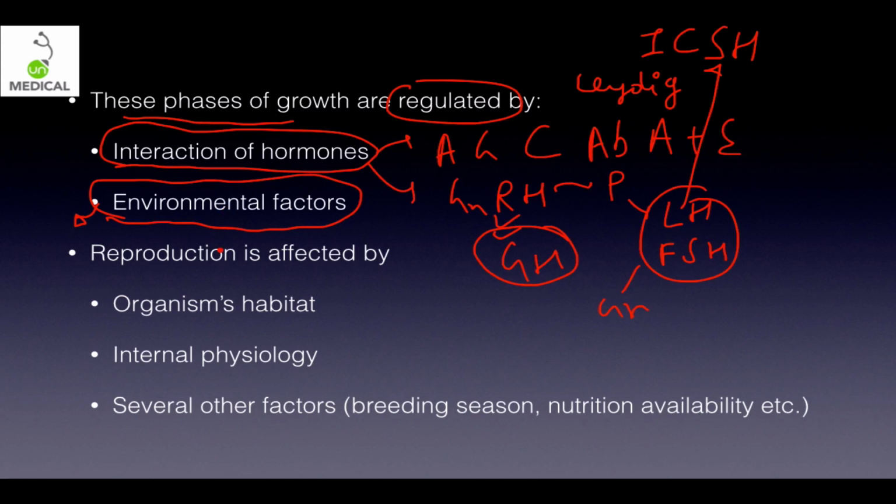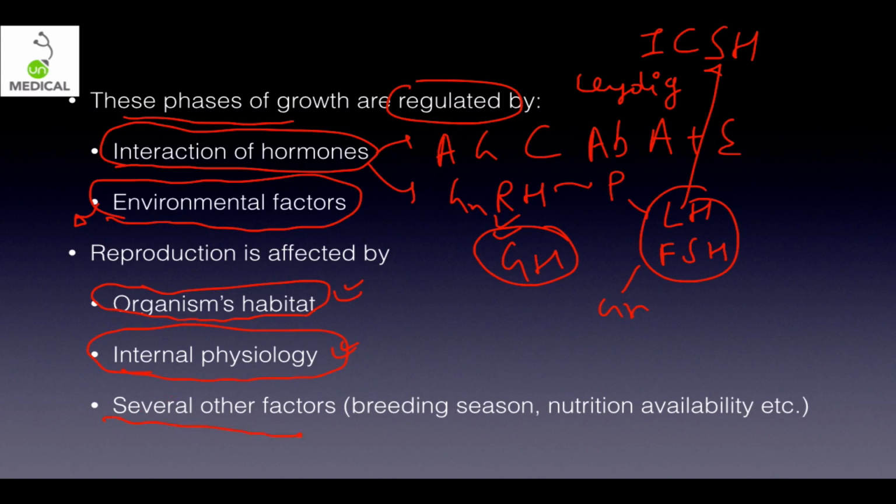Now reproduction is affected by 3 things. It is given in NCERT, so please follow: organisms, habitat, and obviously their internal physiology. Those who live only for 1 to 2 days have to reproduce on the same day, while other individuals who live longer obviously have better chances to reproduce in future life. So it depends on your particular physiology, your lifespan, your life cycle, each and everything.